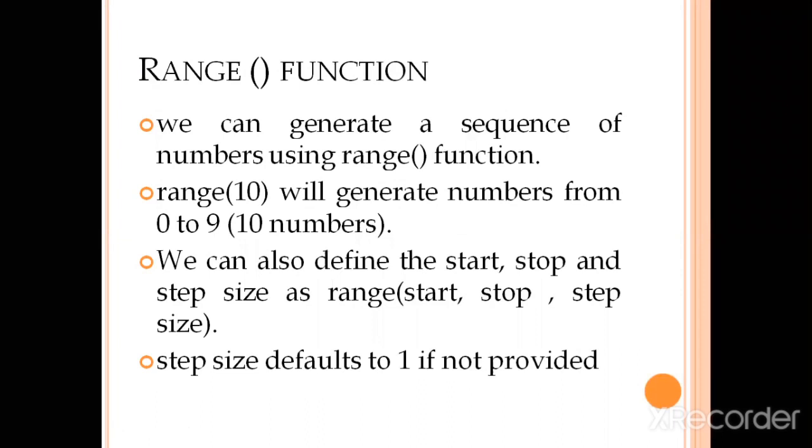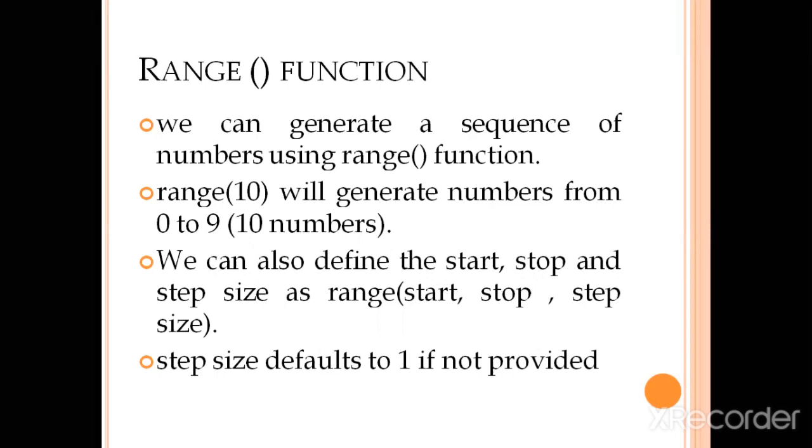With a for loop, normally we use a function. This function is called the range function. As I told you earlier, a for loop works on a sequence. So what is a sequence and from where can we generate it? We can generate the sequence with the help of the range function. The range function will generate numbers.